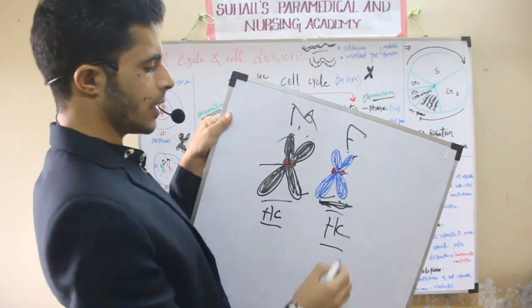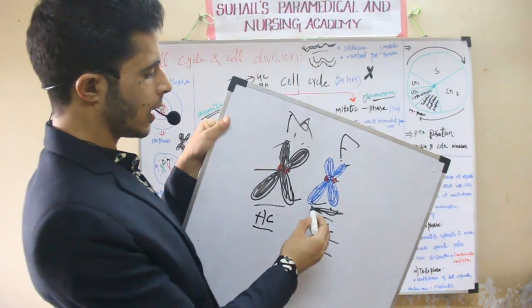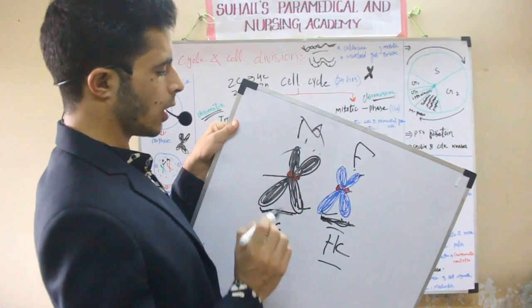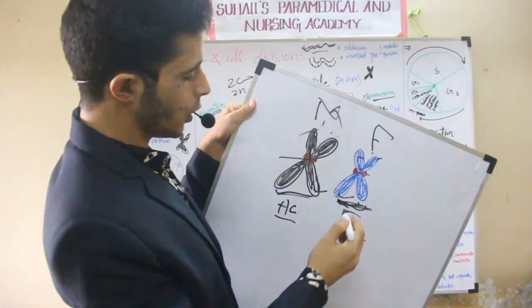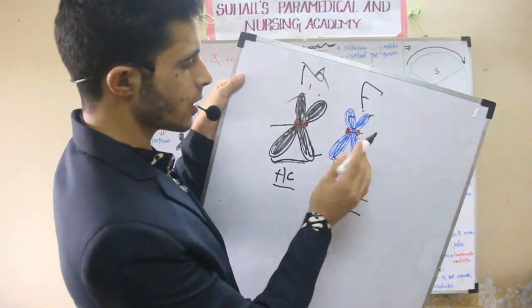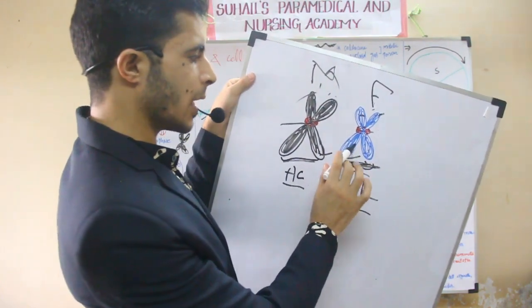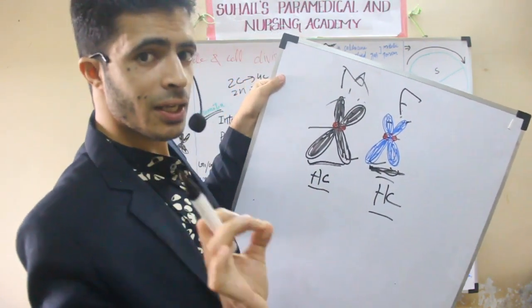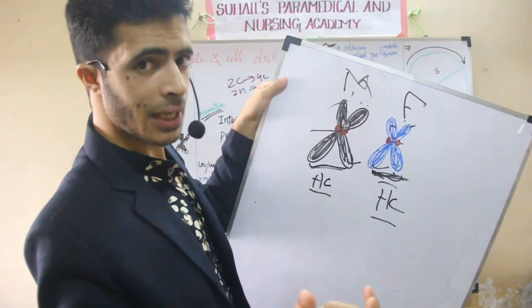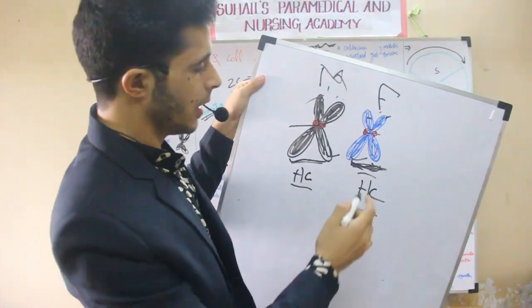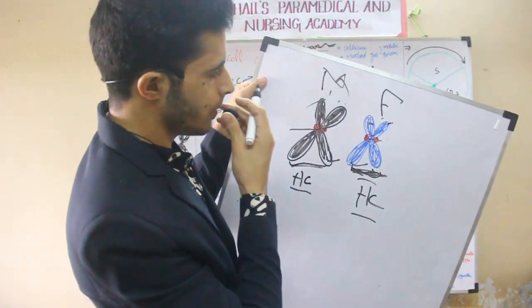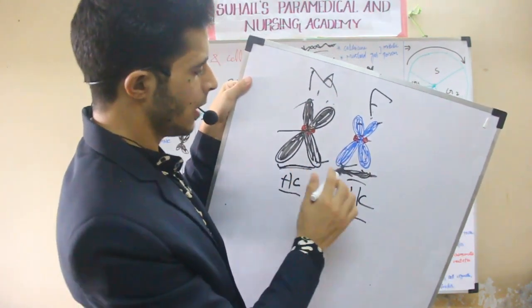These two are called sister chromatids. These two are called sister chromatids. These two are also called sister chromatids. But this and this are called non-sister chromatids. These two are sister chromatids because this was a copy of father, and one more same copy has been made. That is why they are like sisters to each other. Their DNA is the same. That is why one more copy of father has been made here. Okay, father's copy, one more.